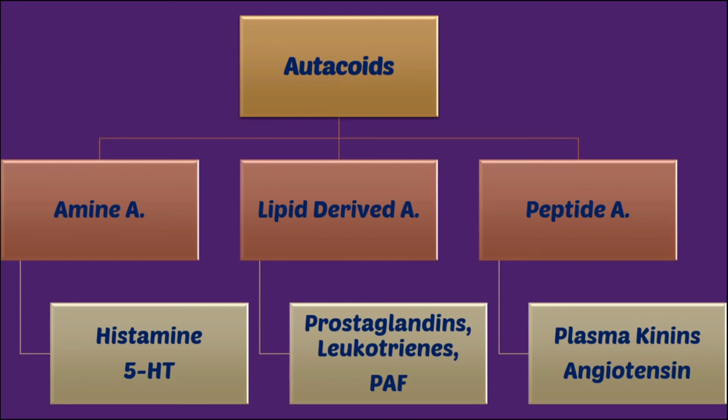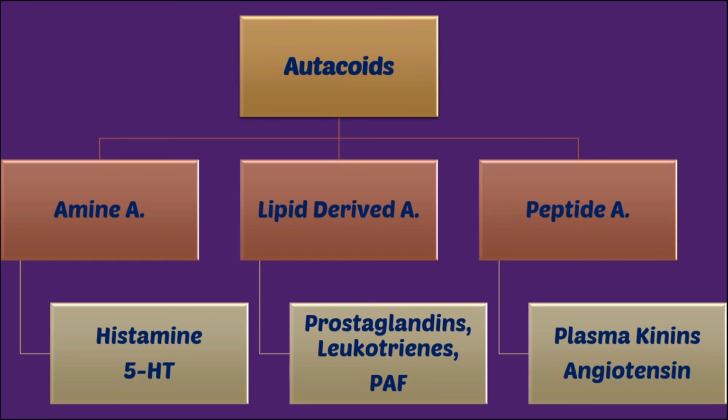The third type is peptide autocoids. Examples are plasma kinins and angiotensin. Plasma kinin is having role in pain pathway, coagulation pathway and also blood pressure control. Next is angiotensin, which we are very well aware of that it is having role in RAAS system, that is renin angiotensin aldosterone system, which maintains our blood pressure.